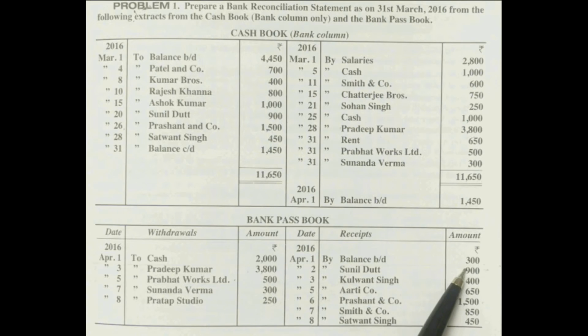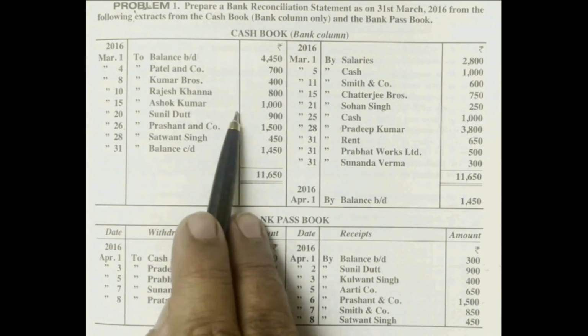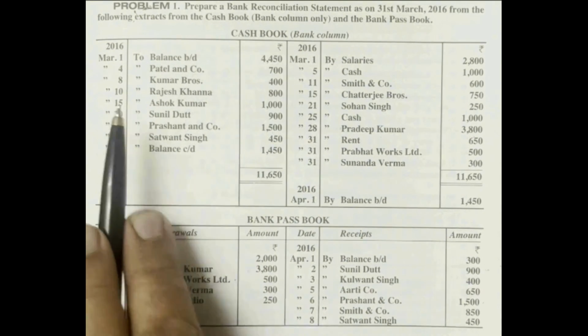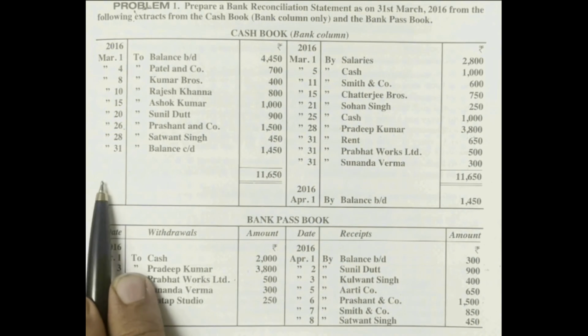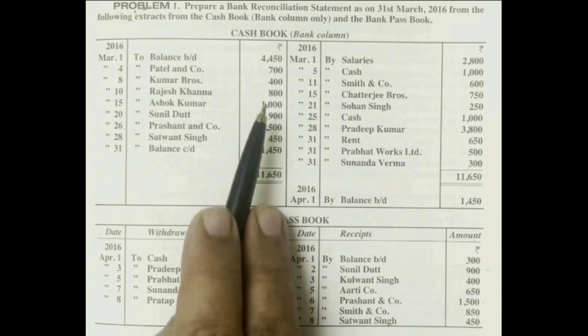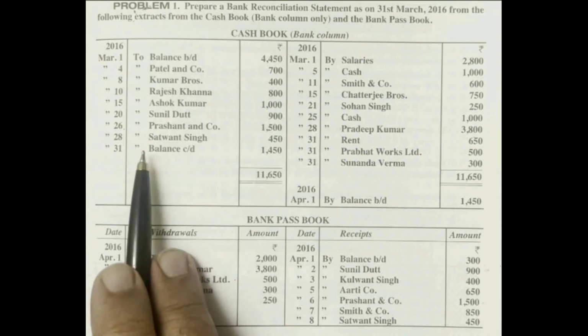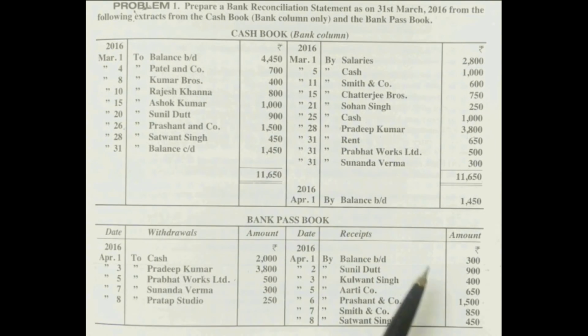So there are 3 checks, 900, 1500 and 450. These three checks were deposited into the bank in March but collected by the bank in April. So on 31st March 2016, these three checks are what? Deposited into bank but not collected.